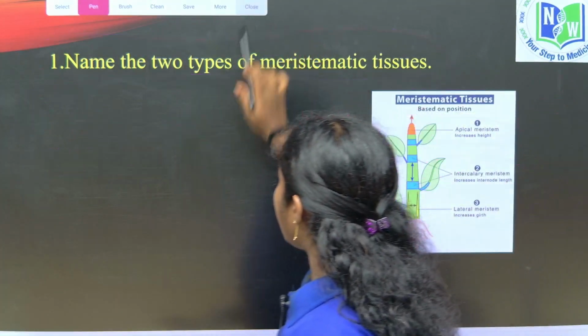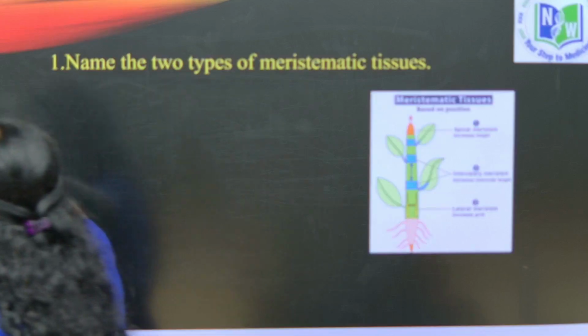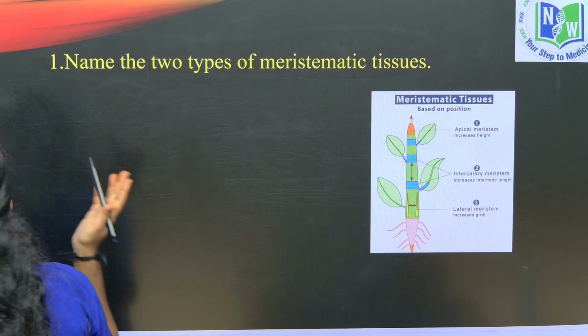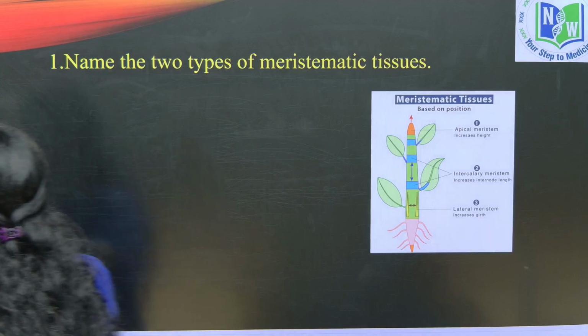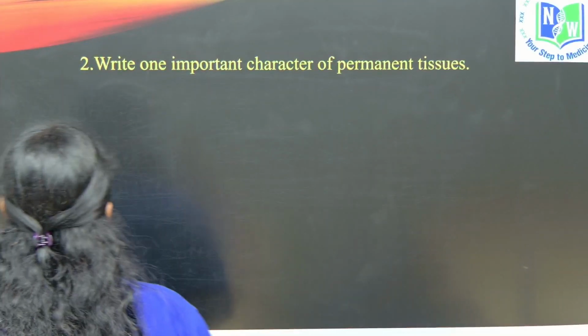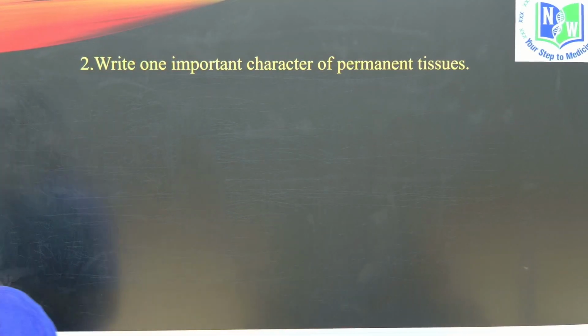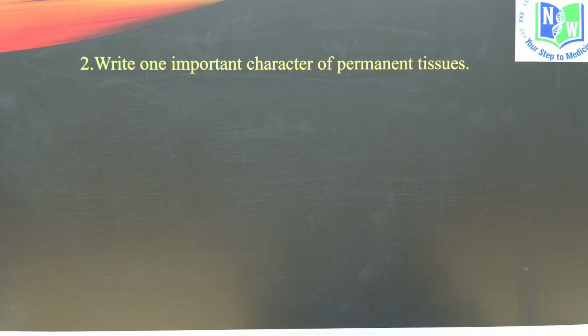The answer is apical and intercalary, or else apical and lateral, or else intercalary and lateral. They are asking name the two, right? So let's see the second question, children. Here they are asking to write one important character of permanent tissues. So what is one important character of permanent tissues, children?